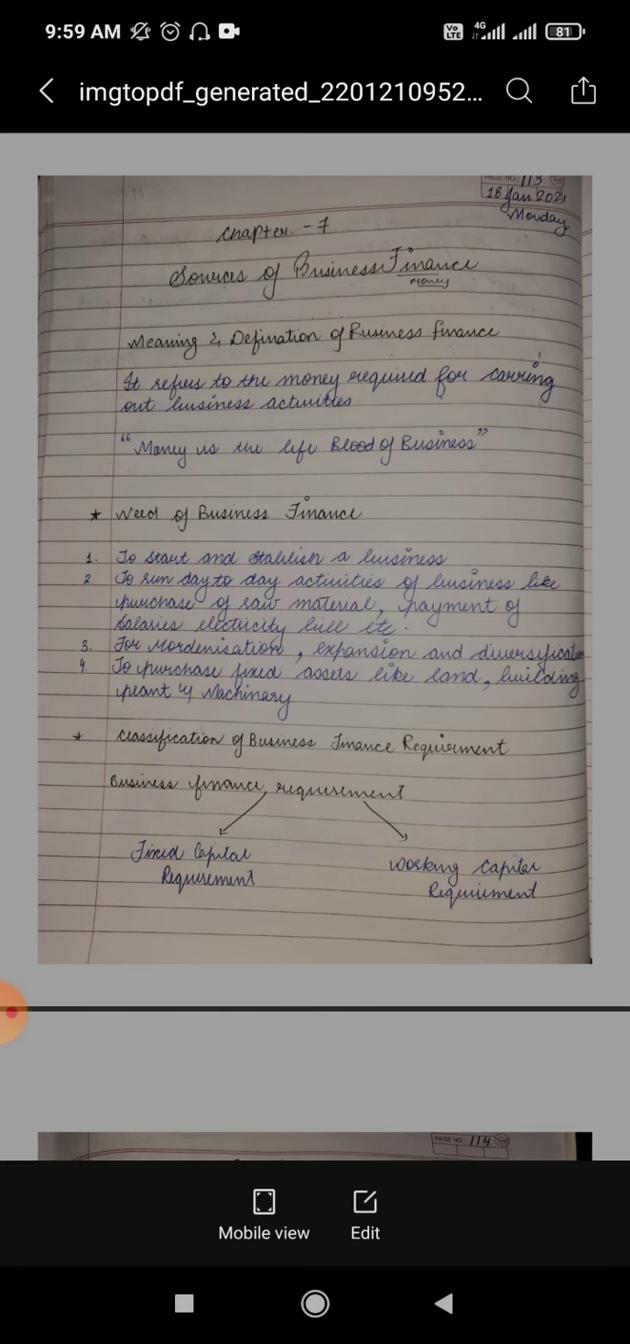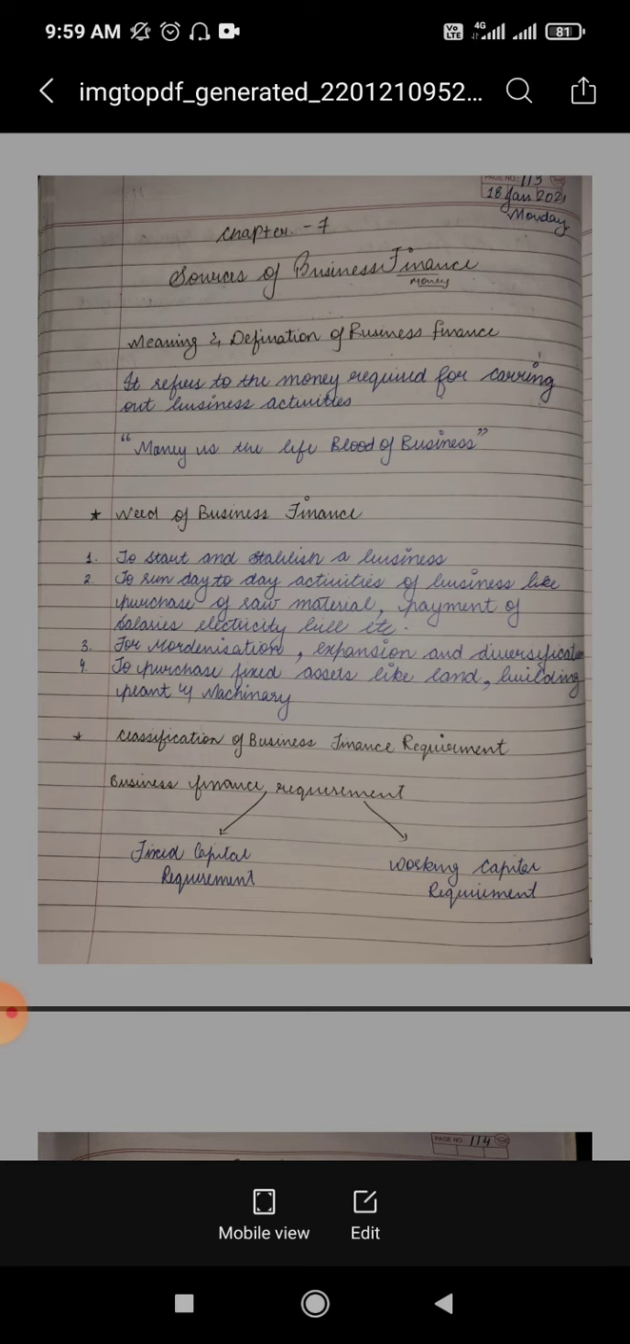Now, business finance is a word which is made up of two individual words, business and finance. We've already learned the meaning of business. It is an economic activity which is done on a regular basis which involves manufacturing or trading of goods and services with the motive to earn profit. And where we are understanding finance in a general term, it means money. So it refers to the money which is required to carry out business activities.